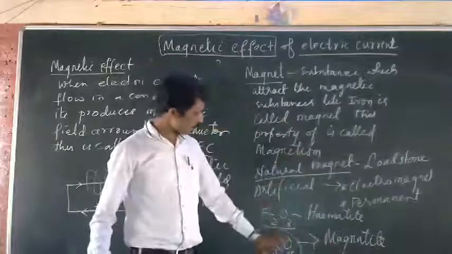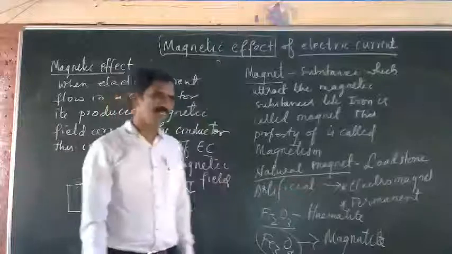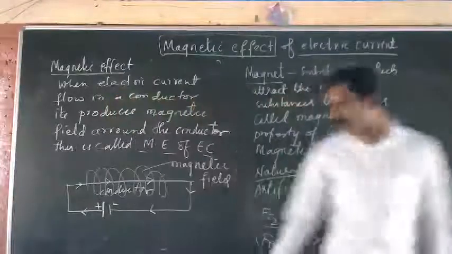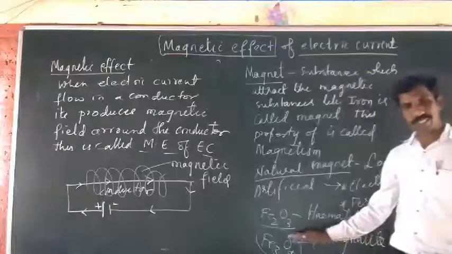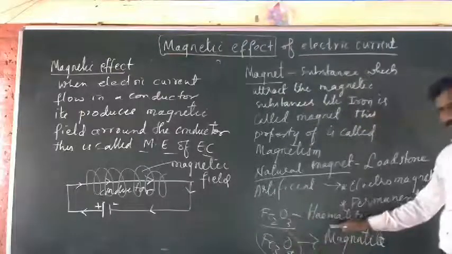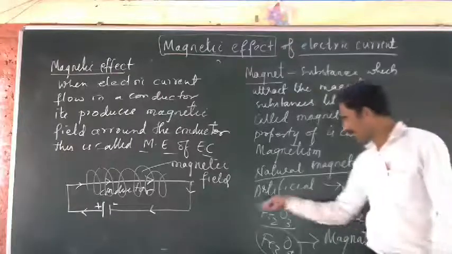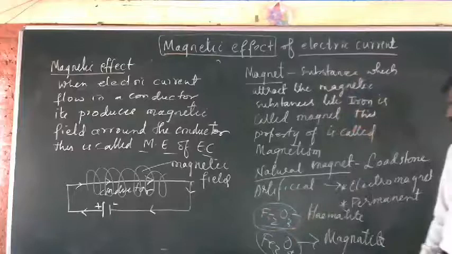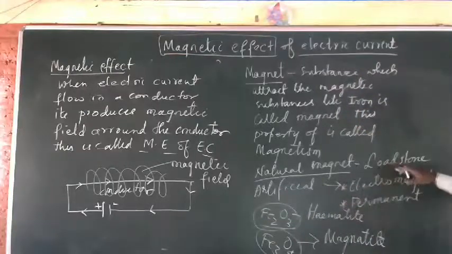Natural magnets are usually produced from magnetite. Understood? So these are the two ores of iron. You have studied them in the metals and non-metals chapter. This is called hematite, and this is called magnetite. Usually iron is extracted from these.